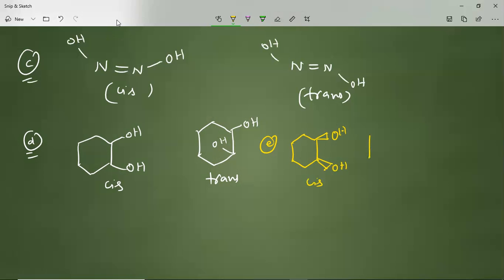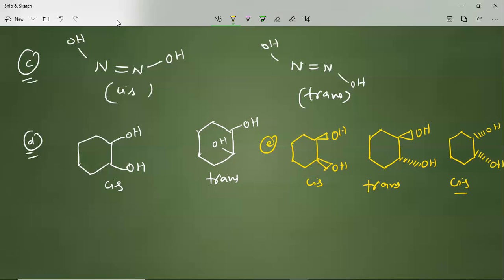But sometimes the OH groups are in the opposite direction. One will be shown like this, the other with a dotted shaded part. This you'll call the trans form. The same way, if you show both as shaded parts, here a shaded one and here also a shaded one, this you will call the cis form.